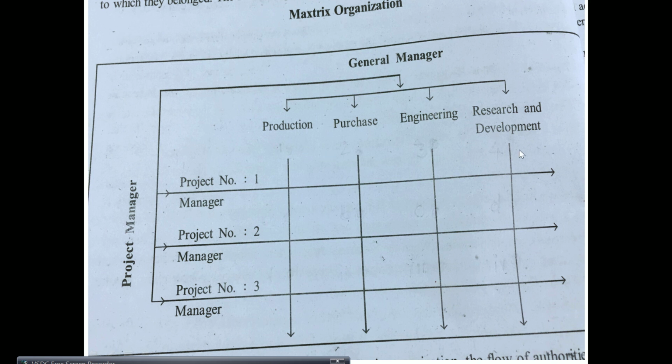Now the project number 2 manager will again select 4 different experts or however many. If there are multiple functions, then he will select multiple people. Project number 3 manager will again select his team. So these teams will be different. That's why this horizontal aspect is added. The team of project 1 will be different, the team of project 2 will be different, and the team of project 3 will be different.